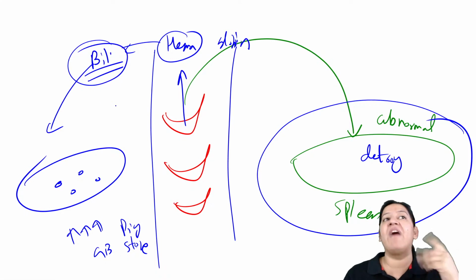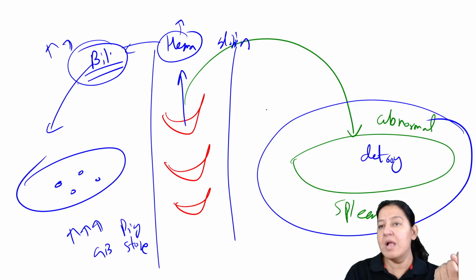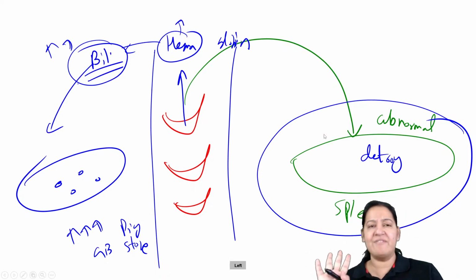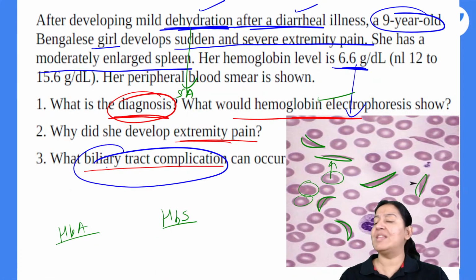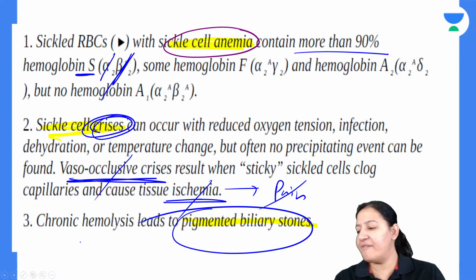The pigment is forming. Why do they have more bilirubin? They have more bilirubin because they have more heme. Why do they have more heme? Because more RBCs are destroyed. So everything has a reason. So which biliary tract complication will these persons have? They have pigment stones in the biliary tract. Everyone give me a thumbs up.